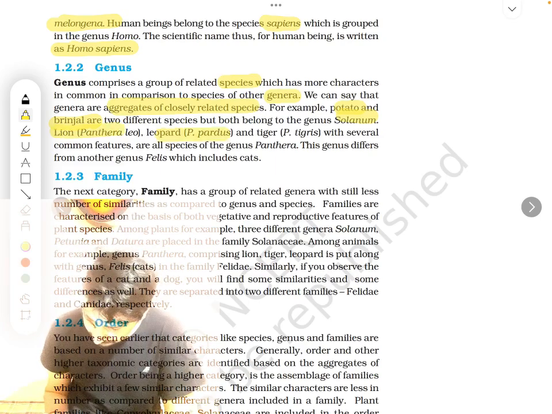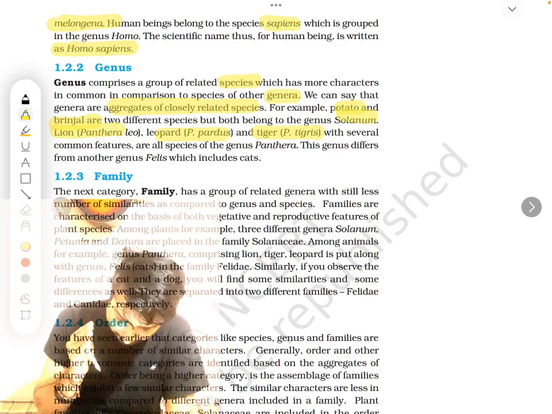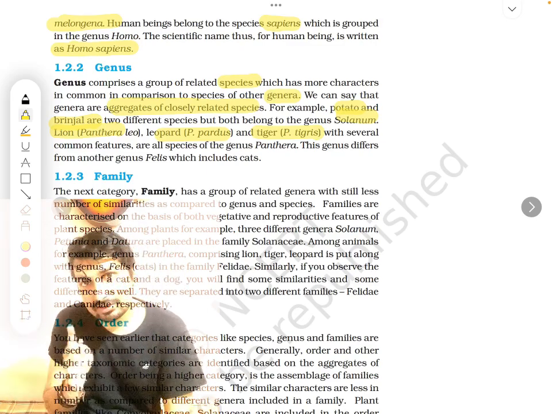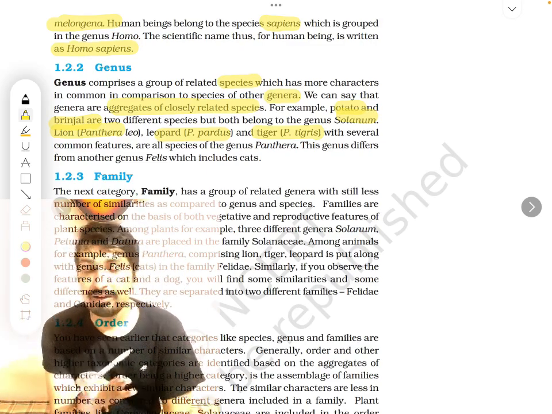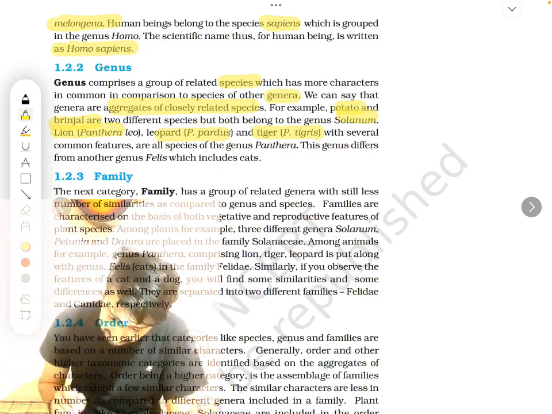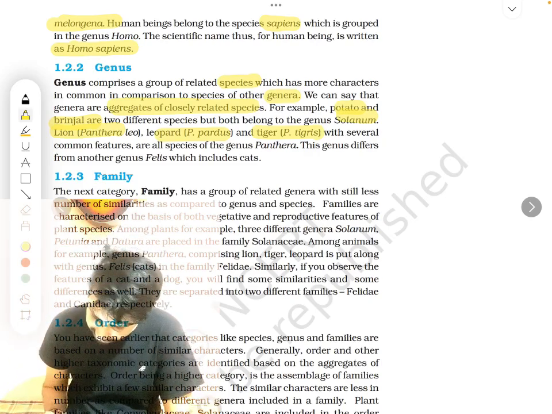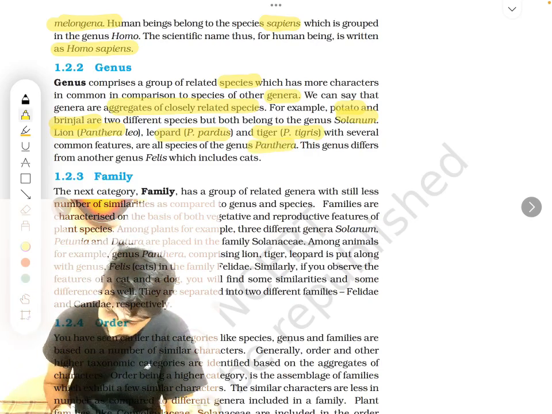Whereas lion and leopard and tiger, leopard is Panthera pardus. Okay, Panthera leo, Panthera pardus, Panthera tigris, all are Panthera, all are similar, correct? Leopard, lion, tiger, all are similar looking. So they come under the same genus, but the species is different.